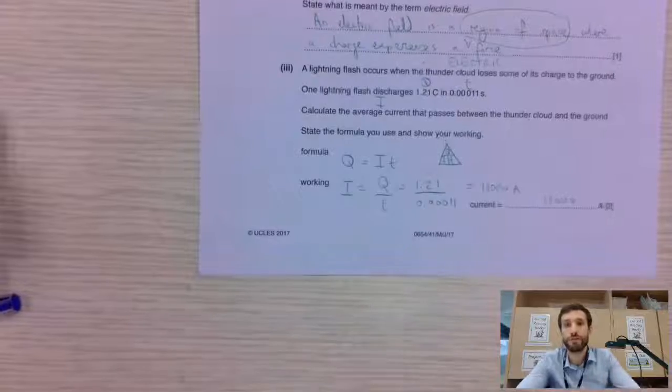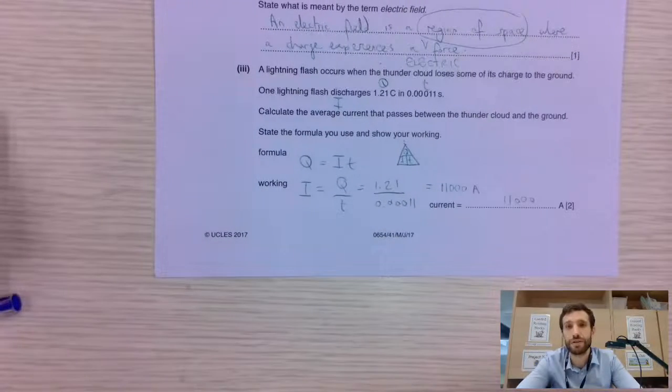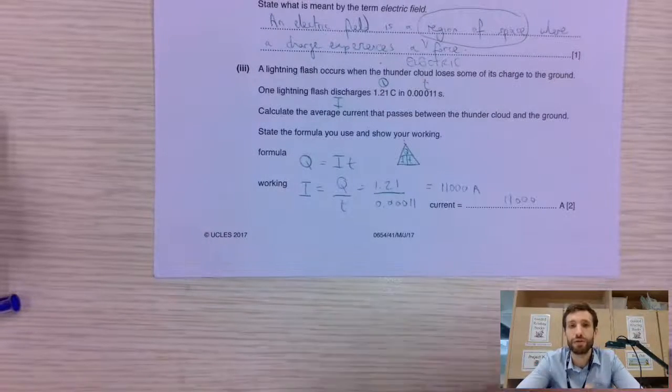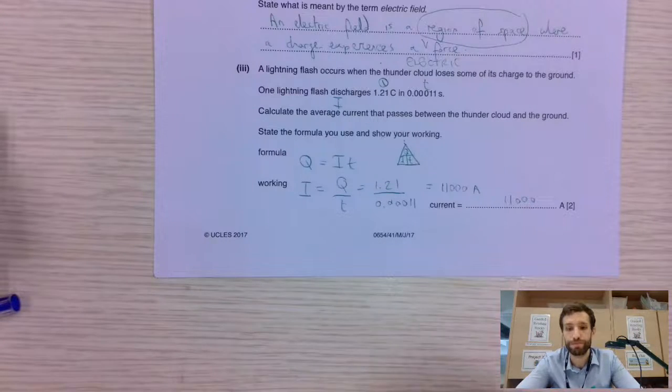Similarly, gravitational fields are regions where mass experiences a force, and magnetic fields are regions where magnetic materials or magnetic poles experience a force too.